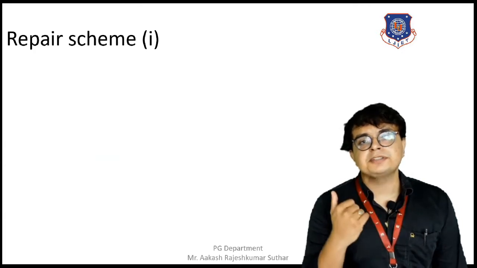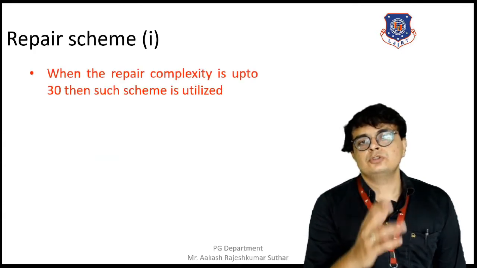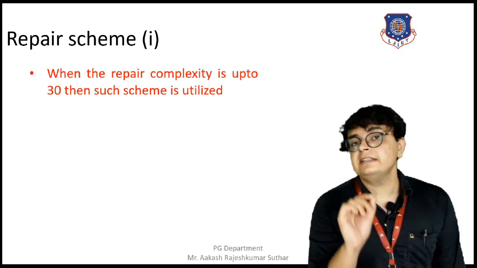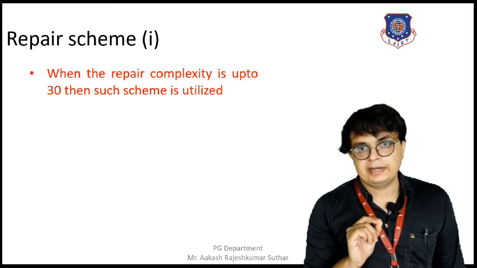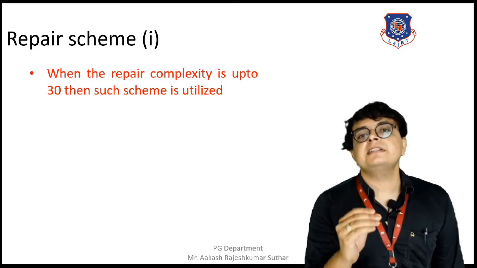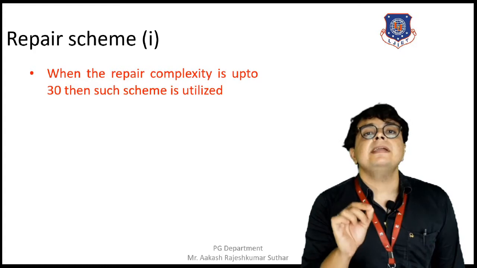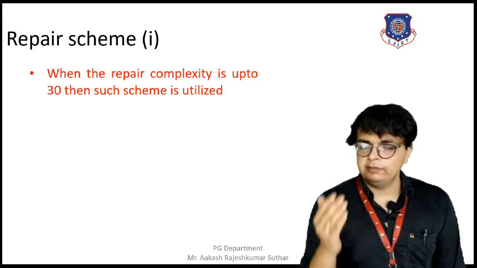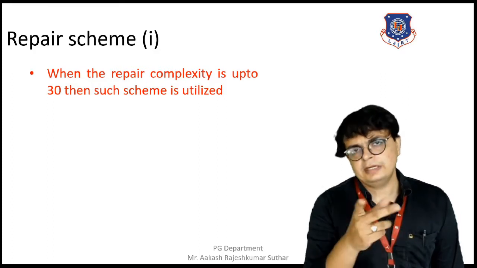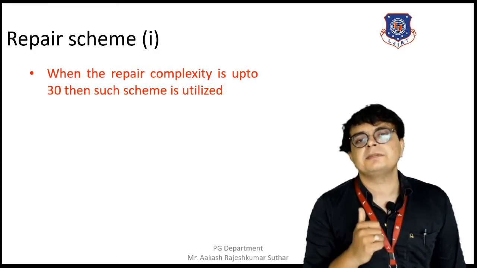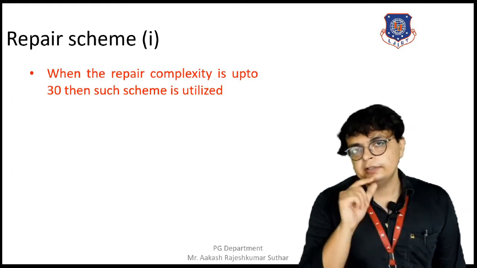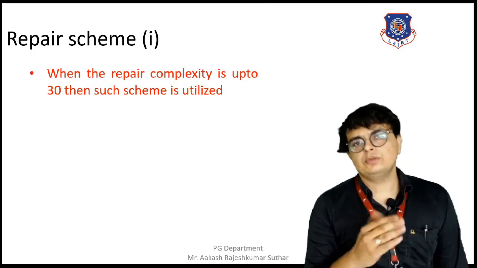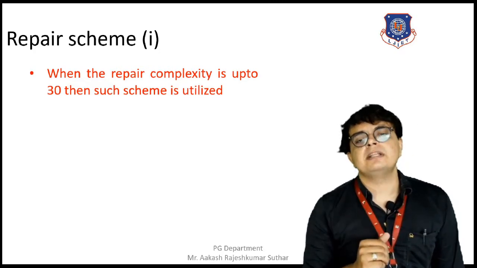Moving towards the deeper discussion of this repair scheme, the next thing required for the selection of the repairing scheme is the repair complexity. Repair scheme 1 is selected only when the repair complexity is up to 30. When it exceeds 30, we will adopt another repair scheme, repairing scheme number 2. At present we have a repair complexity up to 30, so we have selected repair scheme 1.